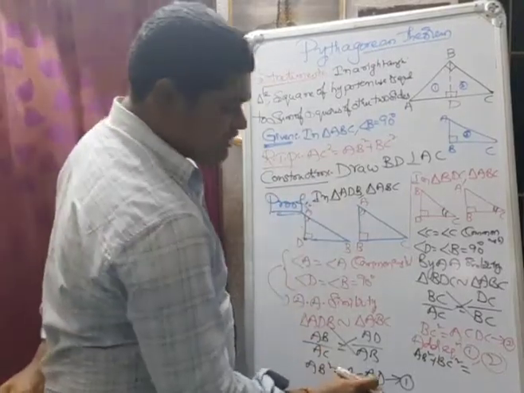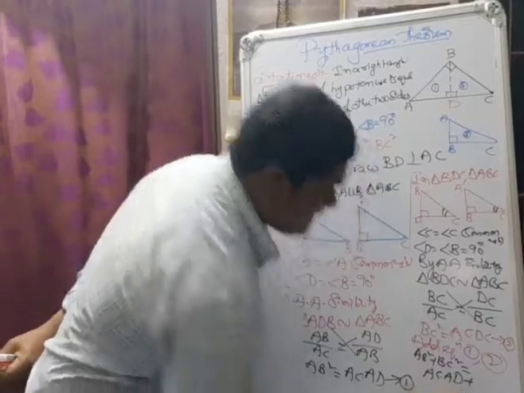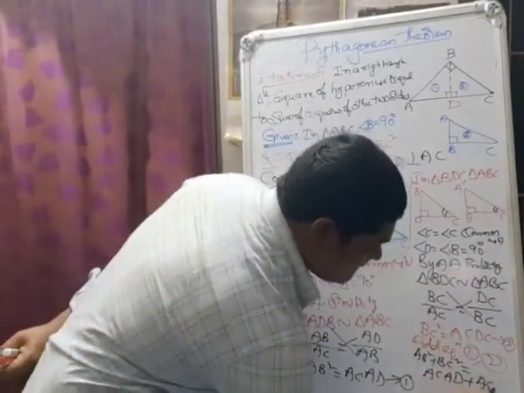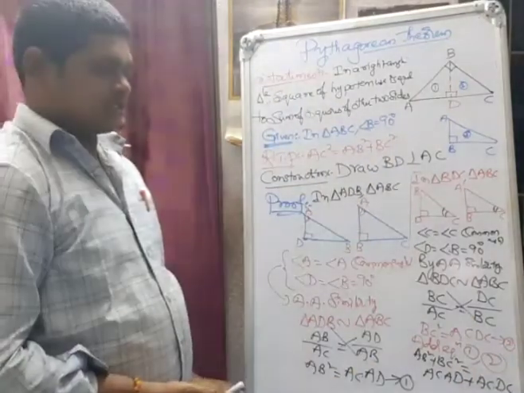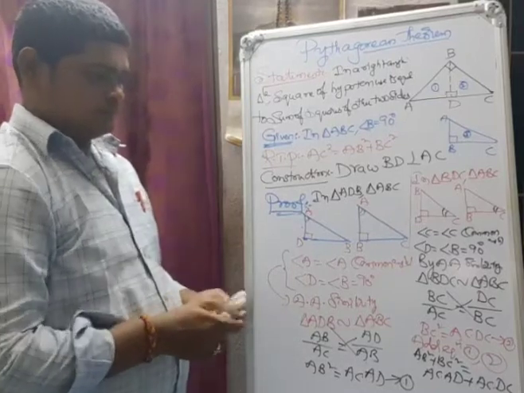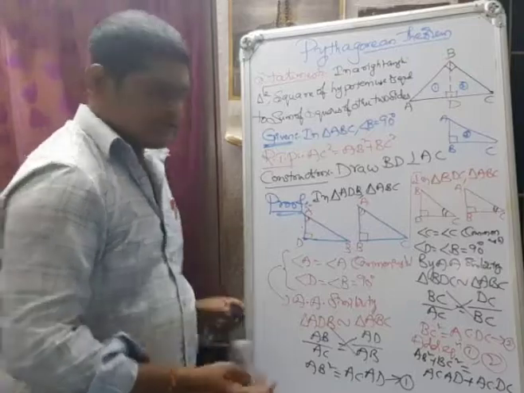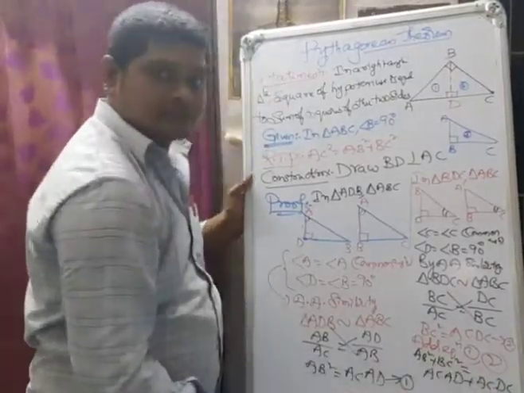On the right-hand side we have AC into AD plus AC into DC. Now in these two, observe there is AC and AC.